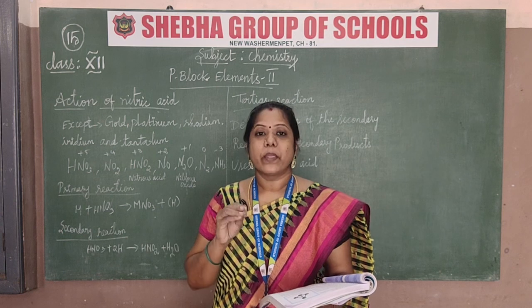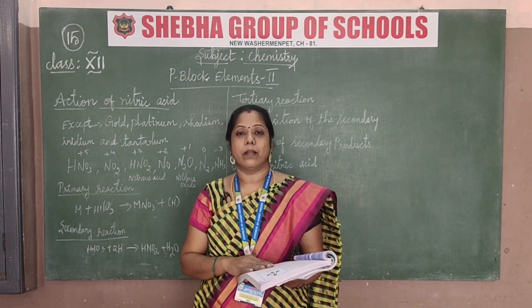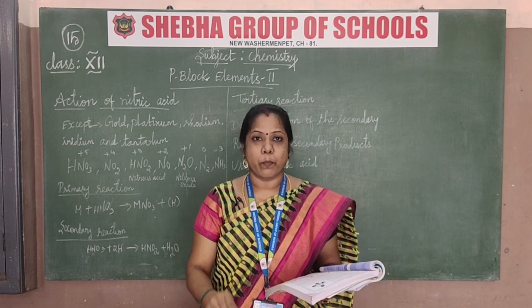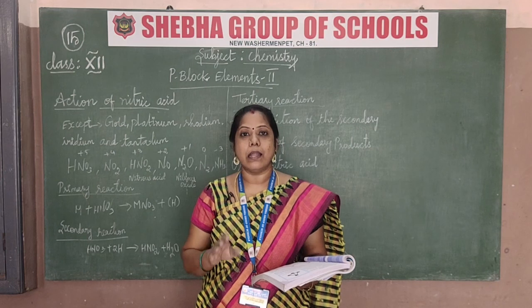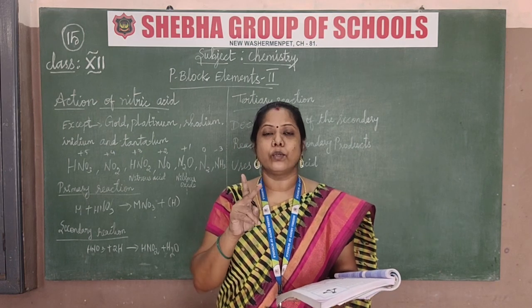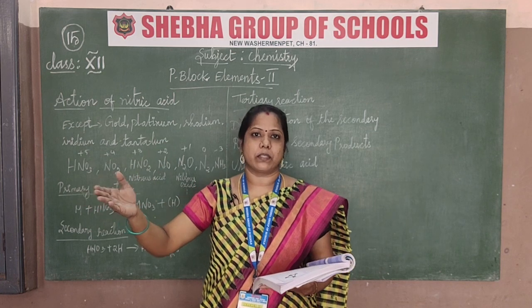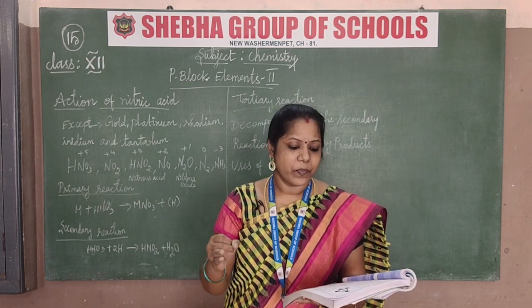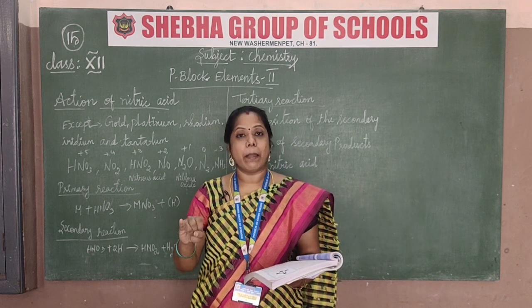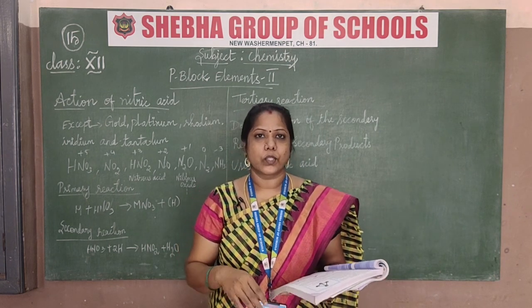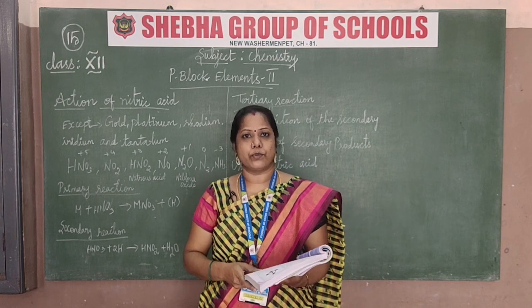Red phosphorus is converted to white by boiling in an inert atmosphere. You have to notice that it is an inert atmosphere, and condensing of the vapor under water. You have to mention these two reasons for red phosphorus converting into white phosphorus: the inert atmosphere is the first point, and condensing of the vapor under water. These two are the conditions for the change.